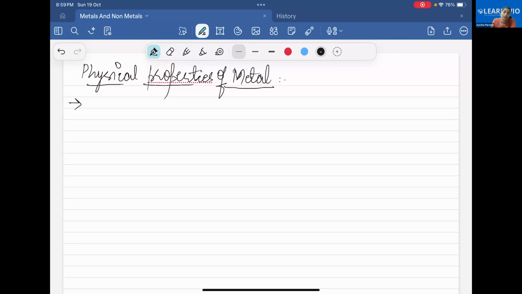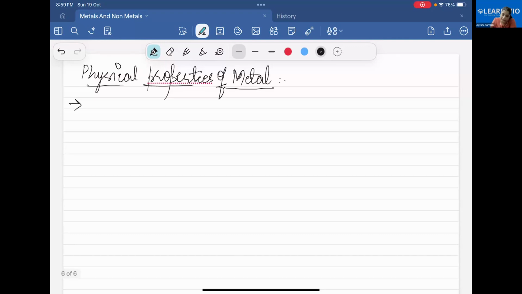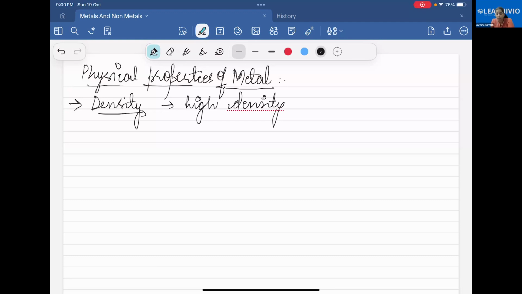The very first physical property of metals is density. Generally, metals have a very high density as compared to non-metals. And among these metals, can you suggest the element which has the highest density?